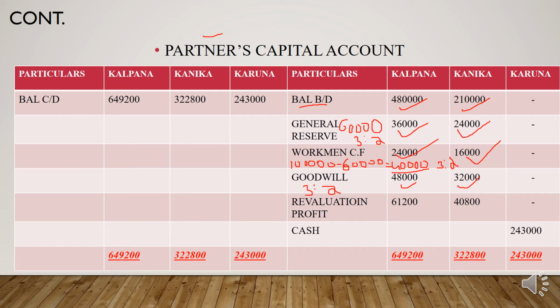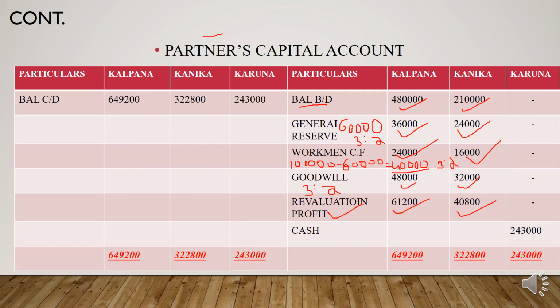And after that you need to write the revaluation profit which you get from the revaluation account, that is 61,200 and 40,800. And in your question it says that Karuna will bring in cash as capital to the extent of 1/5 share of the total capital of the new firm.